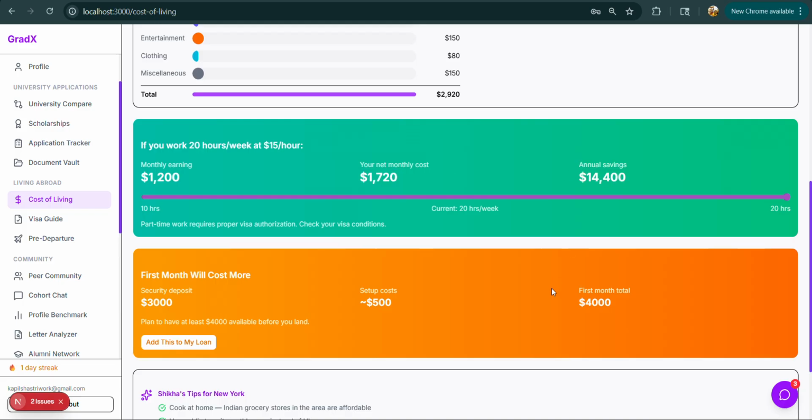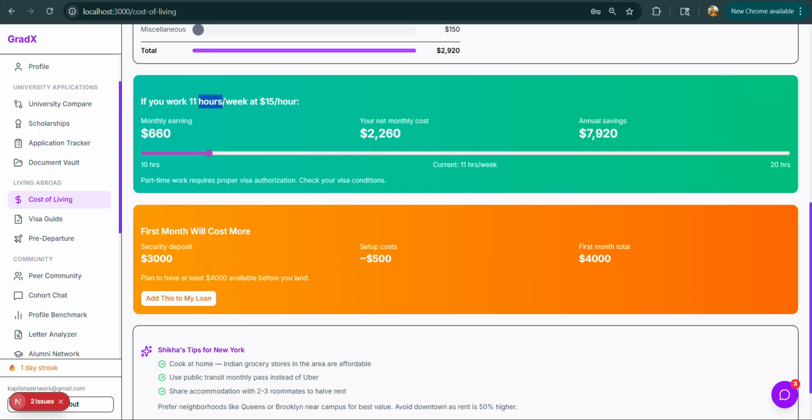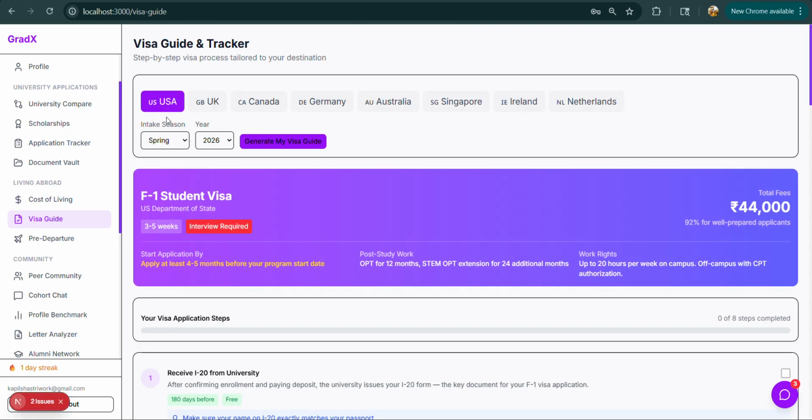The annual analysis will be this, and I can also change it. For example, it depends on how much the student would like to work in a week. According to this, his living cost can be reduced. If he is working more, he will earn more, so his cost of living can be paid through his personal finances.